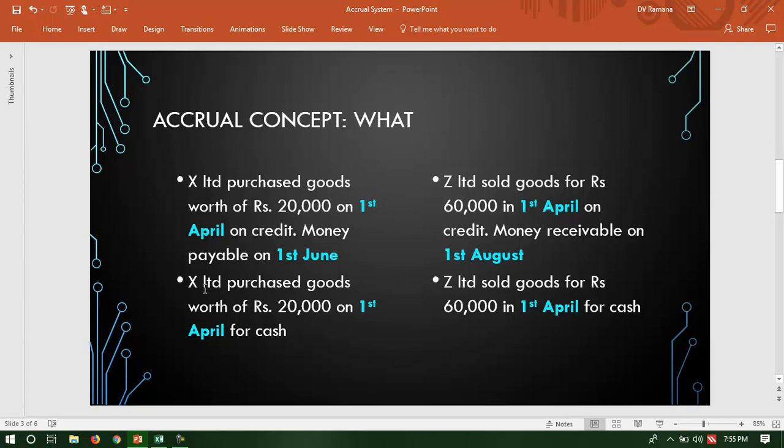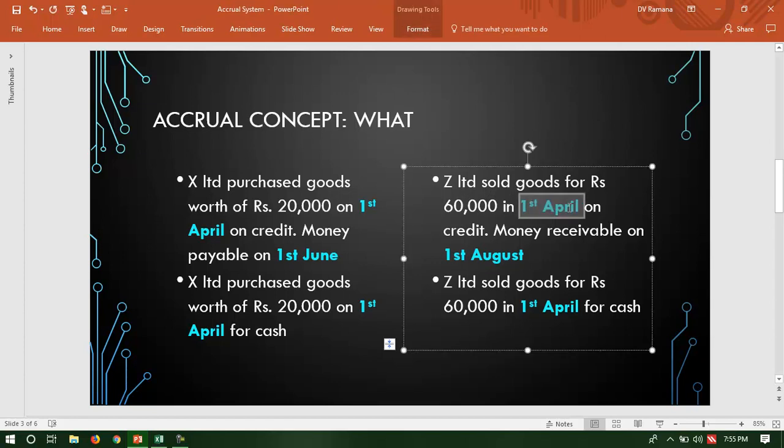Similarly, in this case, X Limited purchased goods of 20,000 on 1st April for cash. So here the date of payment and date of transaction are the same. This is for expenses. Similar can happen with the incomes also. If Z Limited sold goods worth 60,000 on 1st April on credit and money receivable on 1st August, so the question is, when should Z Limited recognize this transaction, on 1st April or on 1st August?